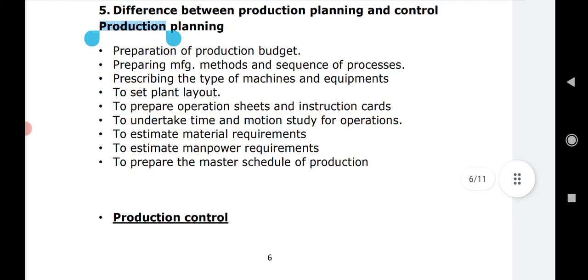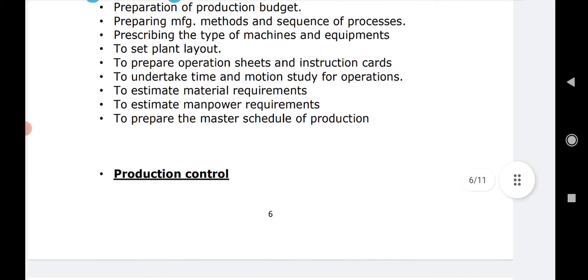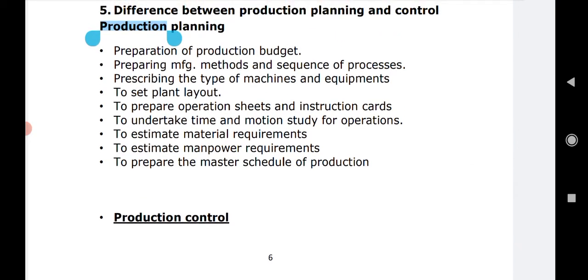So let us see what functions are taken up in production planning. Under production planning there is a preparation of the production budget, right? There is preparing the manufacturing methods and the sequence of processes, prescribing the type of machines and equipment, setting the plant layout, preparing the operation sheet and instruction cards, undertaking the time and motion study for the operations, estimating the material requirement and the manpower requirement, and preparing the master schedule of the production. That means these many activities are the activities of production planning, right?